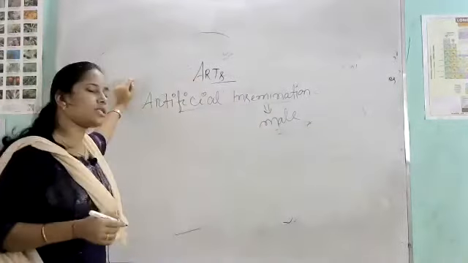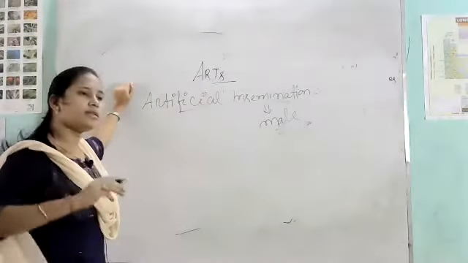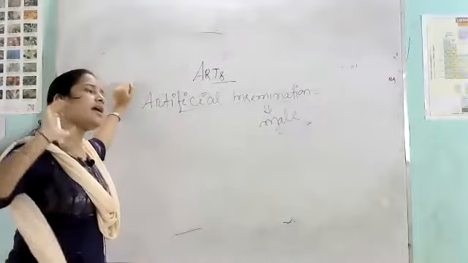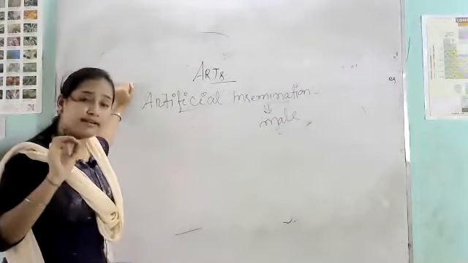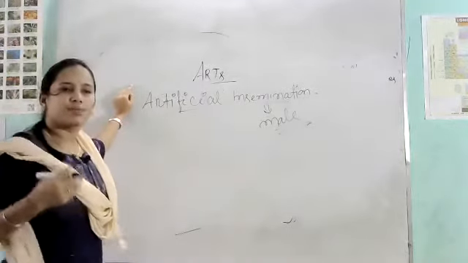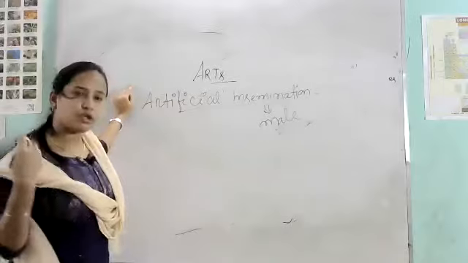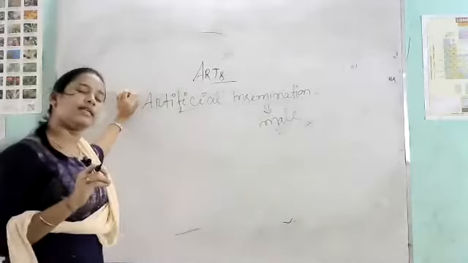So see, in the artificial insemination process, artificial insemination means the insertion, to inject the sperm within the body. Bringing sperm from outside and giving it into the female's body. That is called the artificial insemination process.